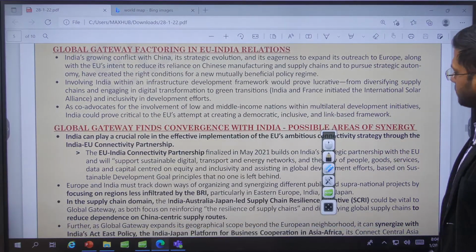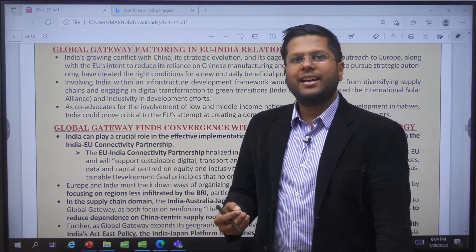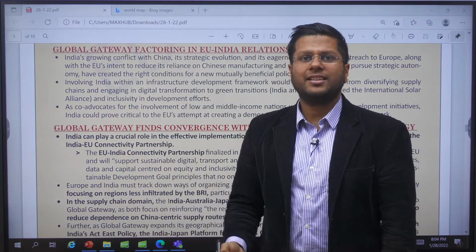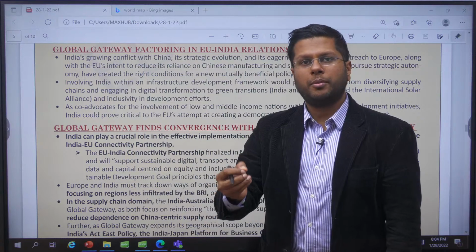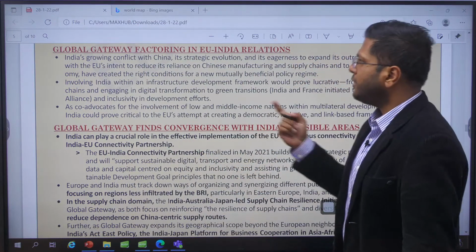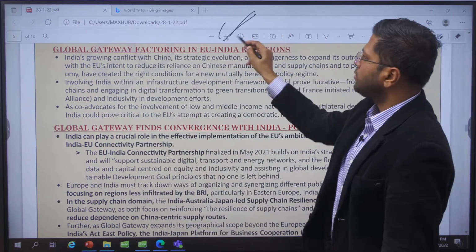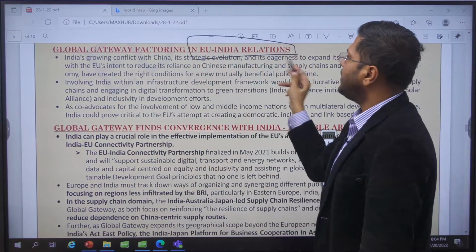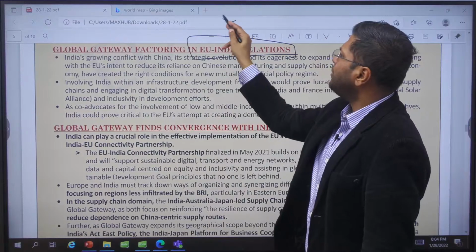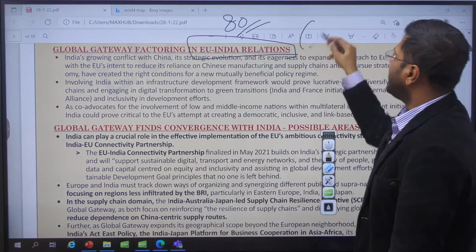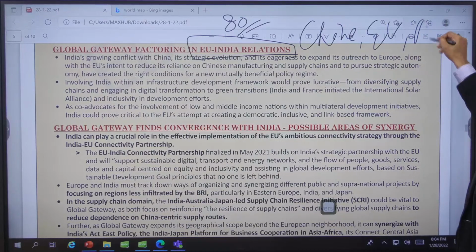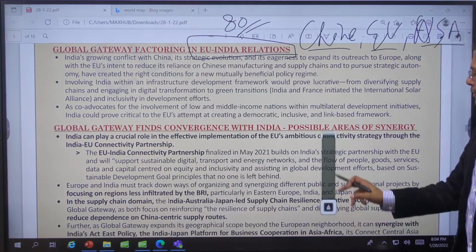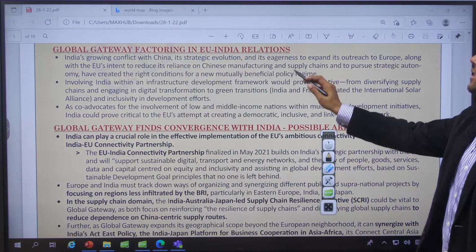What about India? In case BRI is not effective for India, in case India is not willing to participate because of strategic concerns, and because of how the BRI is treating India's own borders, then we will also factor in the EU relations. India-EU relations will get widened. The EU is not a small trading partner for India, right? A decent amount of trade, around $80 billion, is carried out with the EU, with China, and with the USA. So the point being that India must collaborate with the EU as well, right?